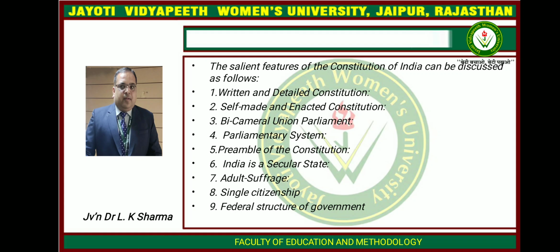Seventh, adult suffrage. Another feature of the Indian Constitution is that it provides a universal adult suffrage. That means all men and women enjoy an equal right to vote. Each adult man and woman above the age of 18 years has a right to vote. All registered voters get opportunity to vote in the election. Single citizenship. Though the Constitution envisaged a dual polity, that is central and state, it provides for a single citizenship for the whole of India. Federal structure of the government.